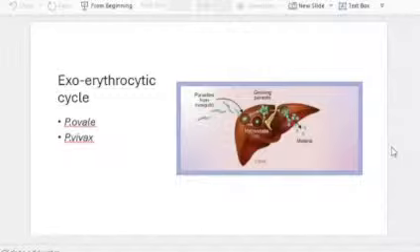So instead of replicating in the liver in pre-erythrocytic schizogony, these sporozoites will remain as hypnozoites. So that is seen in Plasmodium ovale and Plasmodium vivax. Again, another important MCQ: hypnozoites or the exoerythrocytic cycle is seen with ovale and vivax.